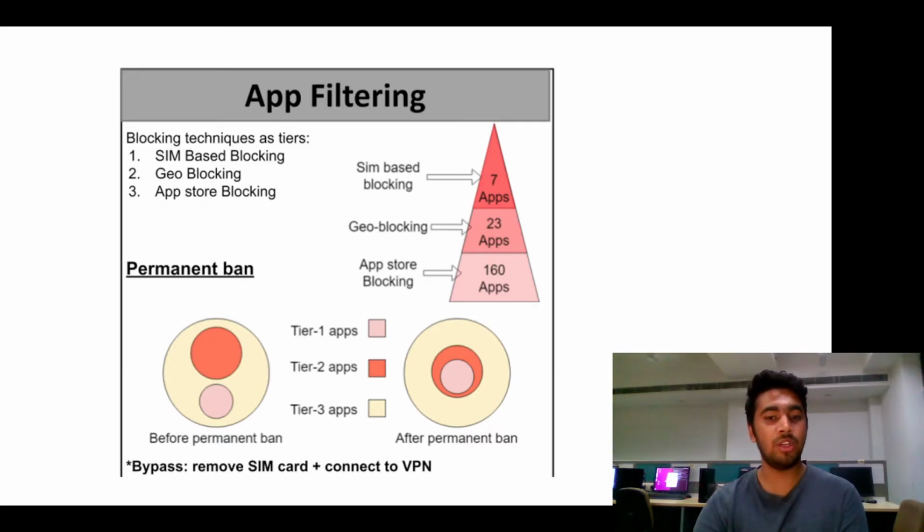After this, we segregated the apps into 3 tiers with increasing sophistication with each tier. Following the announcement of permanent ban, we observed that tier 1 apps were now IP geo-blocked as well, further increasing the sophistication of filtering. Simply turning on VPN and removing SIM card from smartphone was sufficient to bypass this.